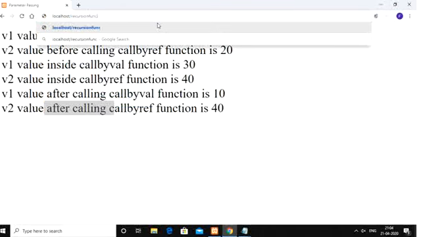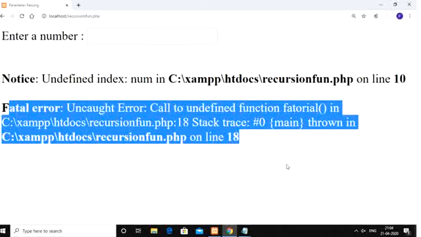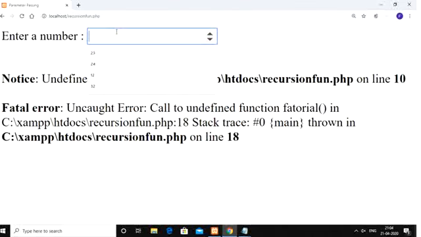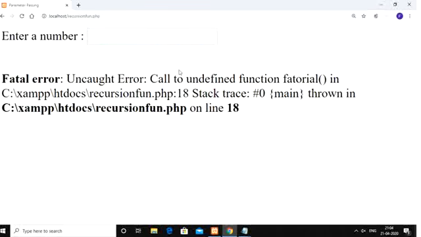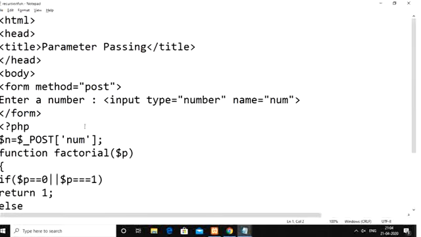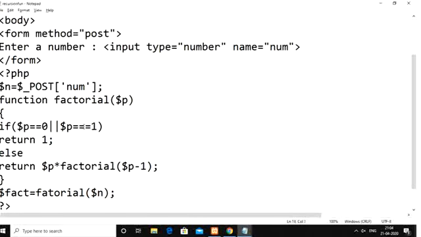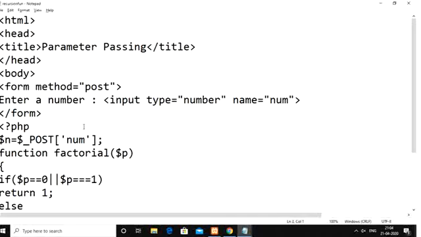So see the output here, recursion function dot php. Enter a number, you give 5. Oh wait, there is some error.